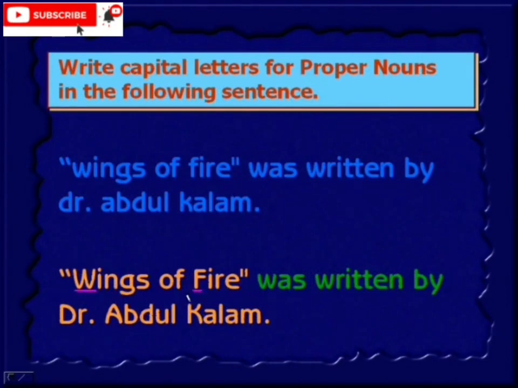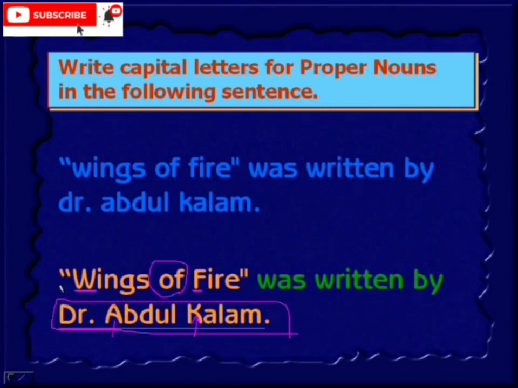When I say of Fire, 'of' will be in small letters only. So with multiple words where 'of' is there, you can write 'of' in small letters. Then Dr. Abdul Kalam. So D, A, K, all written in capital letters because this is a particular person's name. Individual person name. Therefore you need to put it in capital letters.